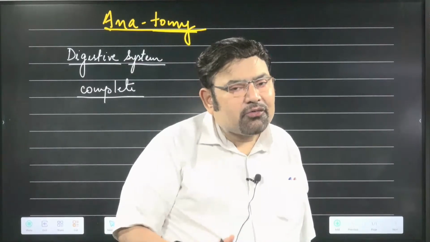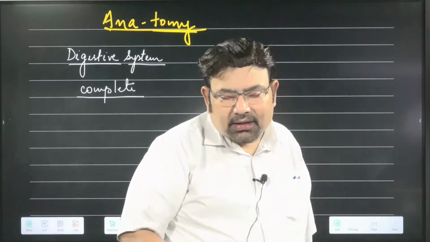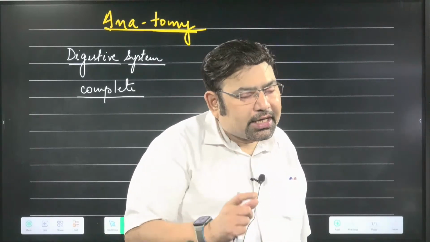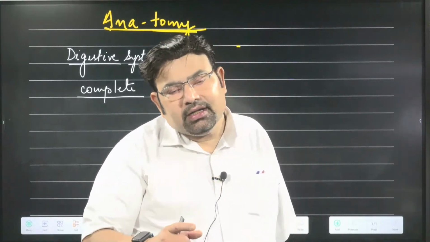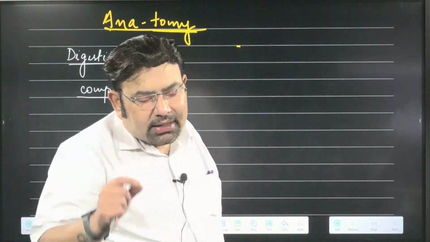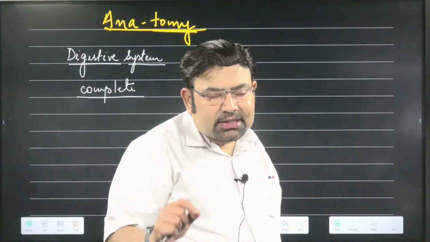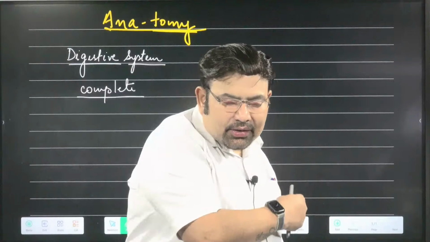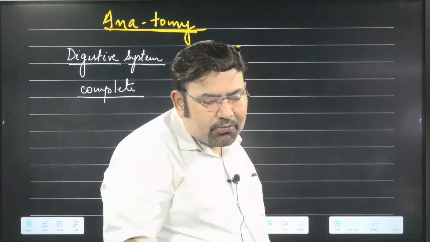The purpose of asking these questions is, number one, to make your memory stronger, and number two, if by chance you forget, then it will be recalled. That is the purpose of asking. This animal also has a tube within a tube body plan.